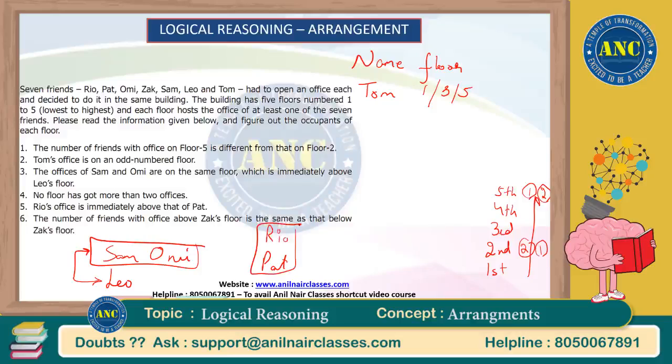The number of friends with office above Zach's floor, number of friends, okay, not the number of floors, is the same as that below Zach's floor. So if Zach is here, how many friends should he have? 3 friends on top of him and 3 friends on the bottom of him. That is possible: 2 on one floor and 1 on one floor. Similarly this is also possible: 2 on one floor and 1 on one floor.